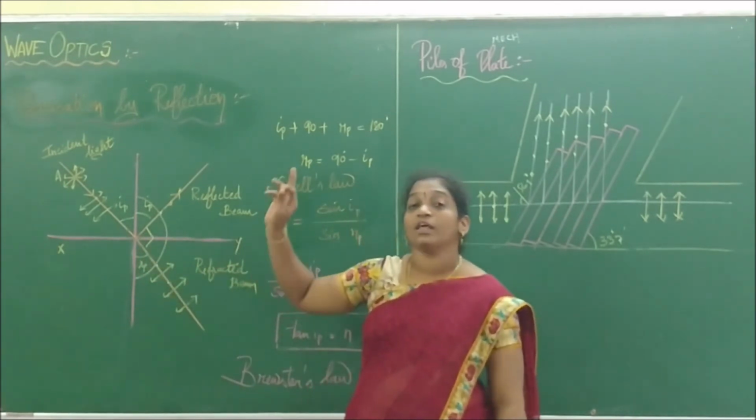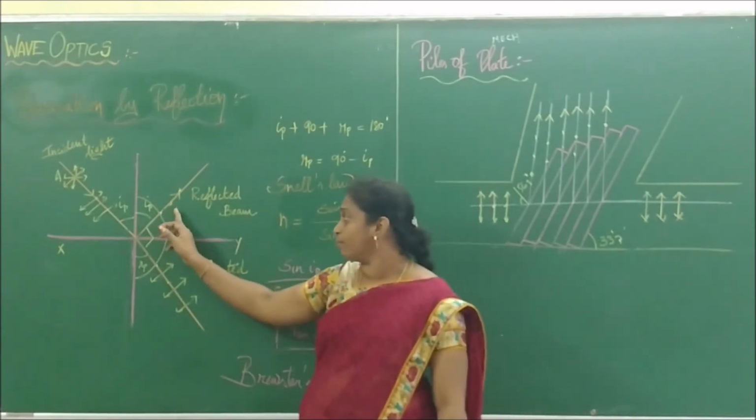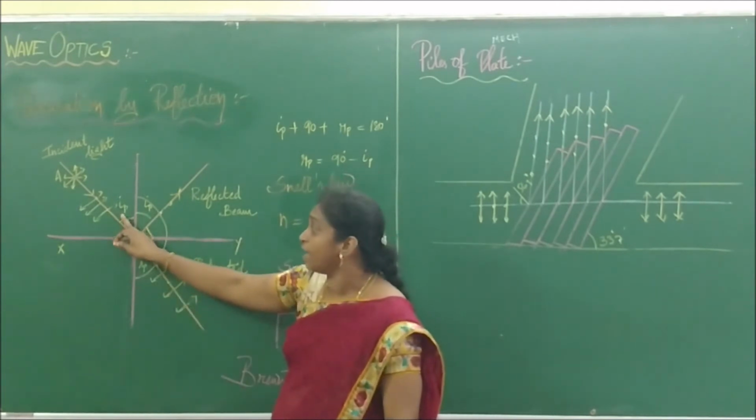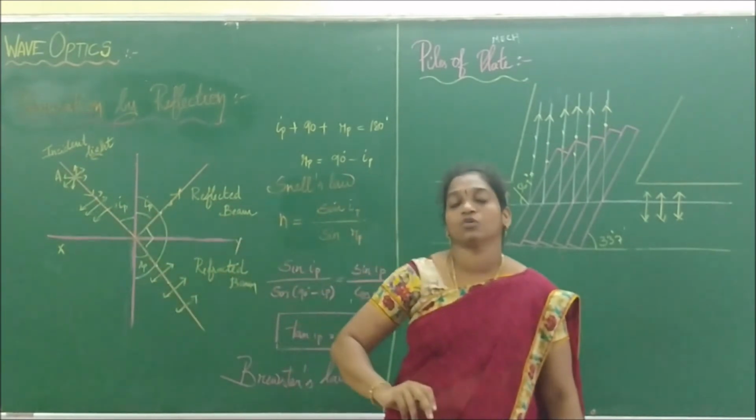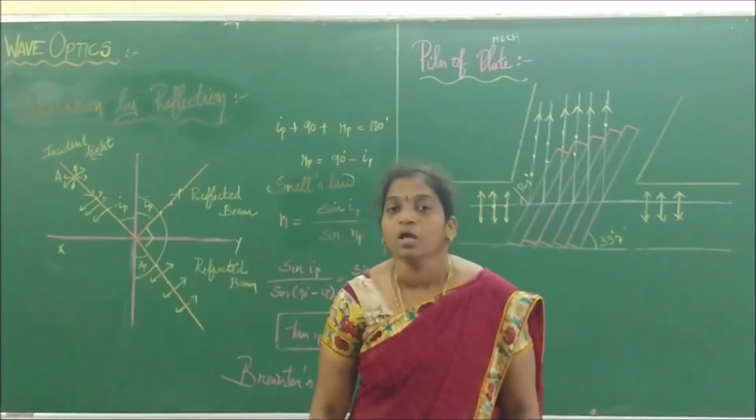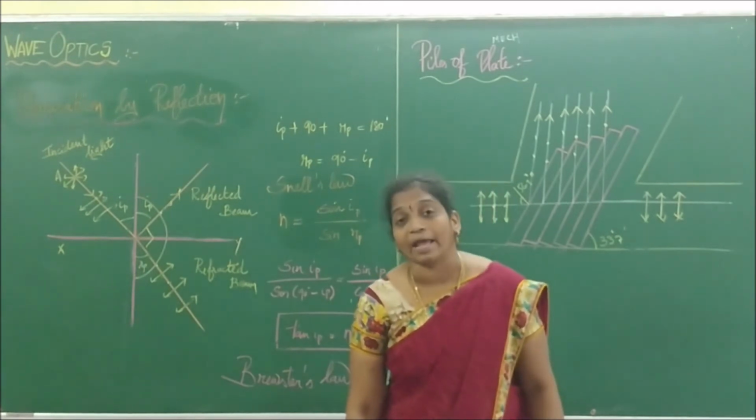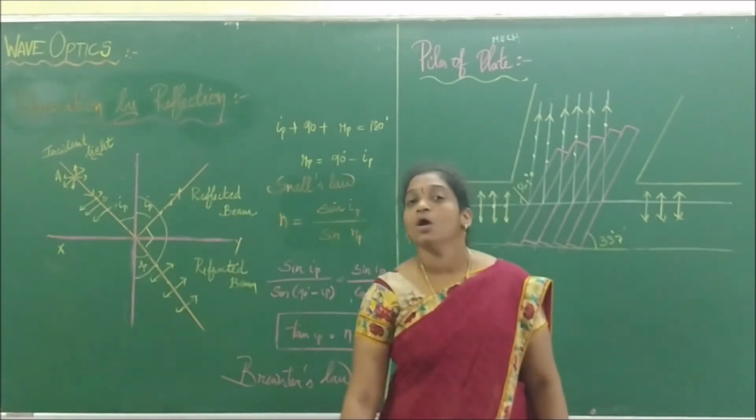Right? So you can clearly see that the reflected and refracted beams are at 90 degrees to each other, when the reflected beam is fully polarized. The angle at which the incident light falls on the reflecting surface is called the polarizing angle.